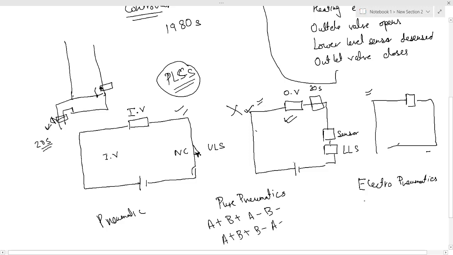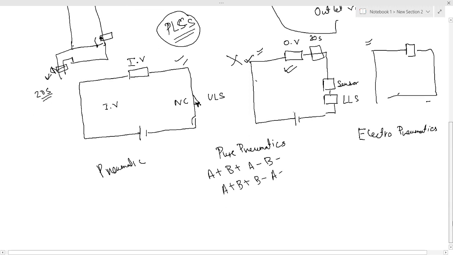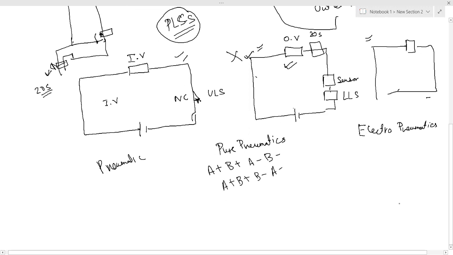So there are no physical changes in the connections. The connections remain the same. The only thing that changes is the code inside the computer. So it is always easier to change the code inside a computer. You can sit in a comfortable chair, in a comfortable AC, and just use your mouse and keyboard to make the changes.